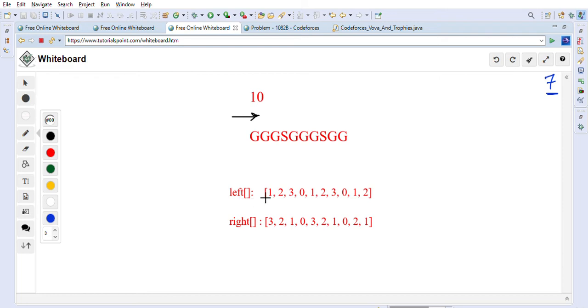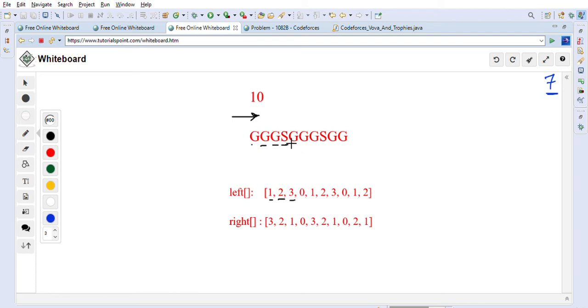Whenever we see G, we will increment the count; we have a count of 0 in the beginning. When we see G, we assign it 1. Again we see G, so we increment the count by 1 and it becomes 2. Again we see G, we increment the count, 2 plus 1, it becomes 3.